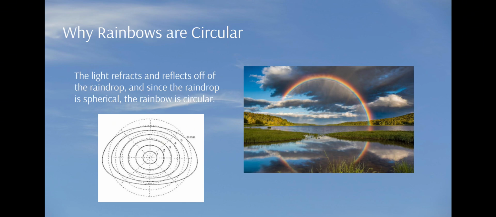The angle of 42 degrees forms a cone of light. As we stand on the surface of the earth and look at the rainbow, the horizon blocks the lower part of the circle, and then we see the rainbow as an arc.